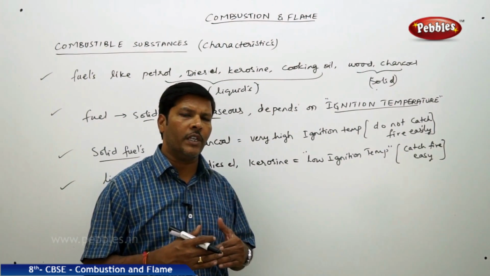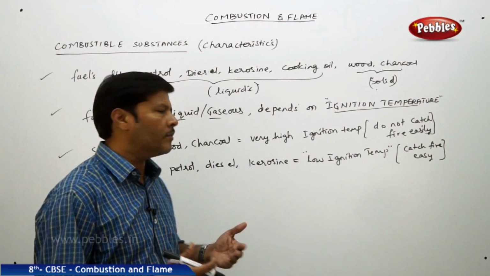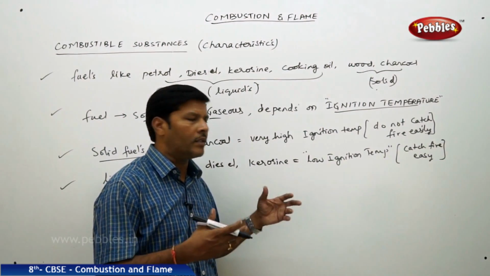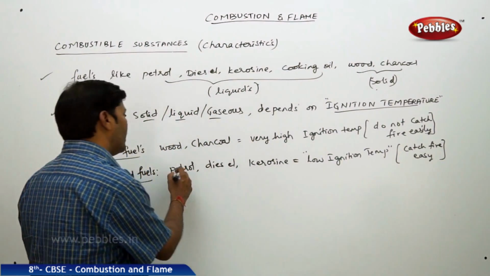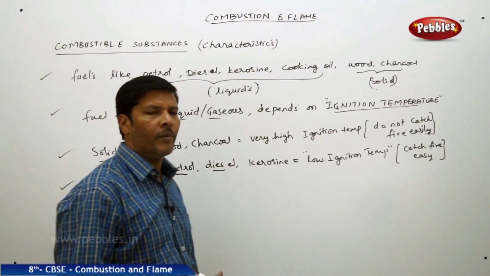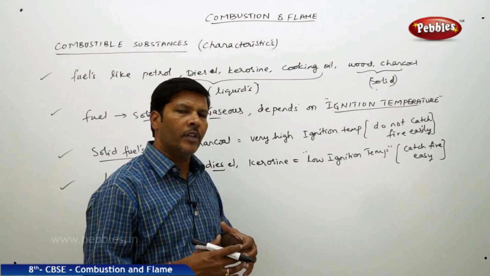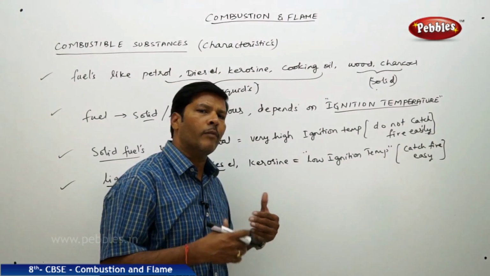With the help of that constant ignition temperature, it participates in combustion and continuously burns. As it is burning, it gives light as well as heat, and we try to consume it in the indirect form. The same thing applies for petrol and diesel also. The same thing is maintained. Petrol, diesel and kerosene have some fixed ignition temperatures. That's why they never explode by themselves.